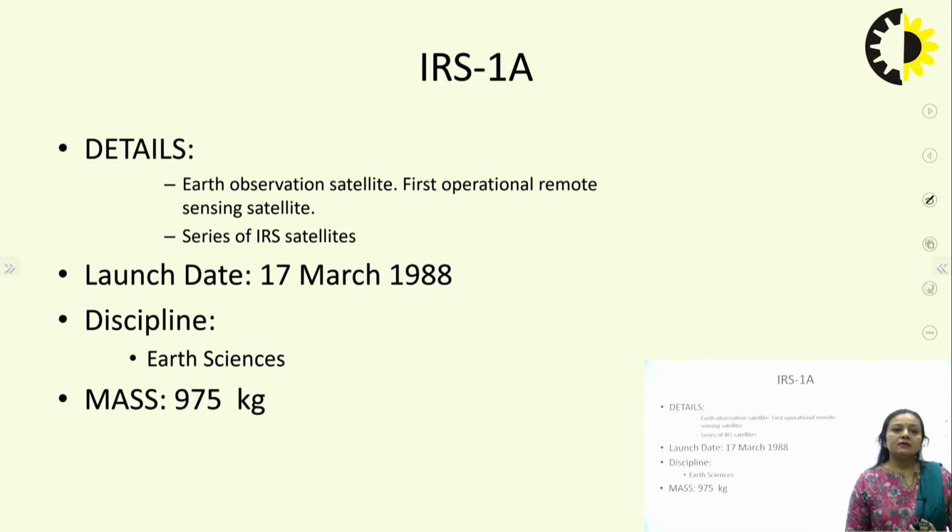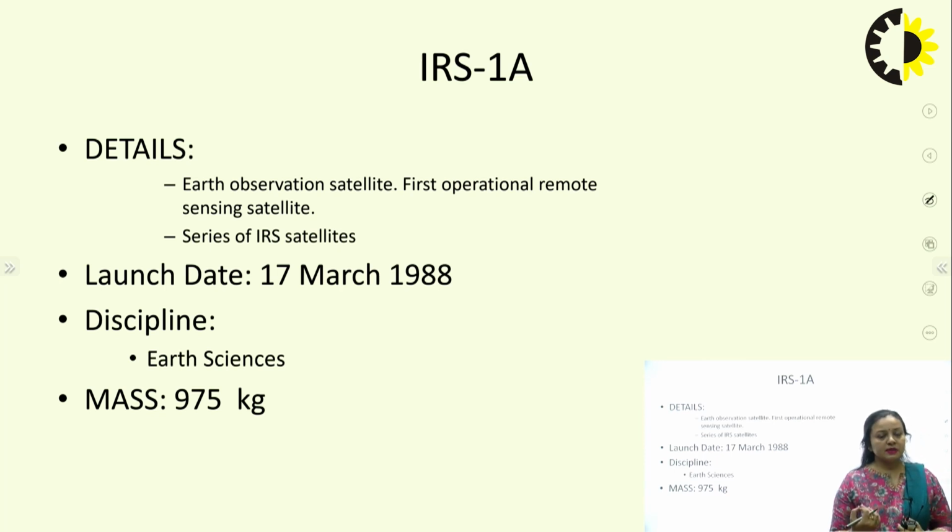Then IRS-1A. IRS-1A is an Earth observation satellite. Earth observation satellites are generally launched in low Earth orbit. So you launch the satellite in low Earth orbit, closer to the Earth, and you can take pictures of various parts of the Earth. If I want them for remote sensing, maybe for surveillance, then we can use these satellites.